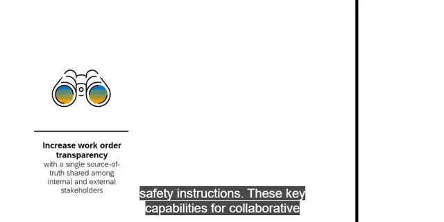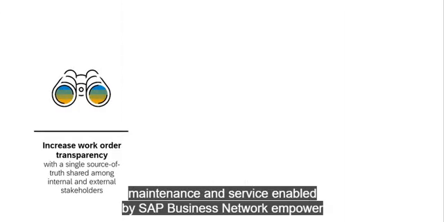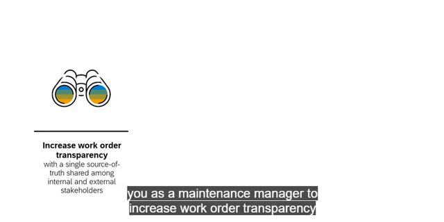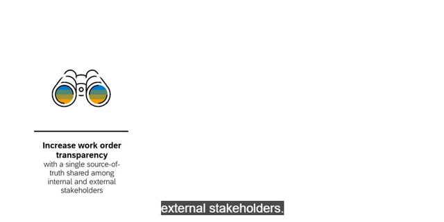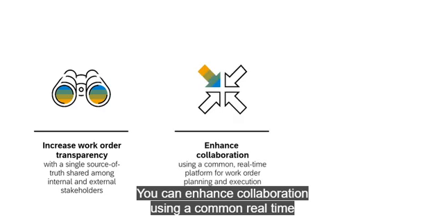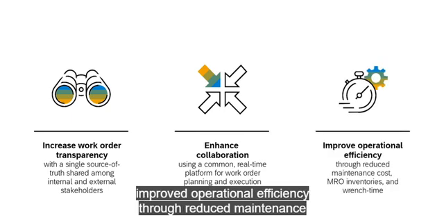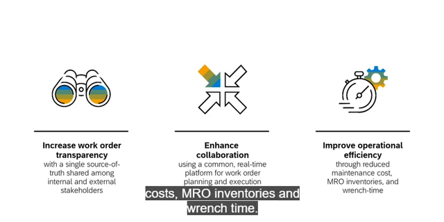These key capabilities for collaborative maintenance and service, enabled by SAP Business Network, empower you as a maintenance manager to increase work order transparency with a single source of truth, shared among internal and external stakeholders. You can enhance collaboration using a common, real-time platform for work order planning and execution, leading to improved operational efficiency through reduced maintenance cost, MRO inventories, and wrench time.